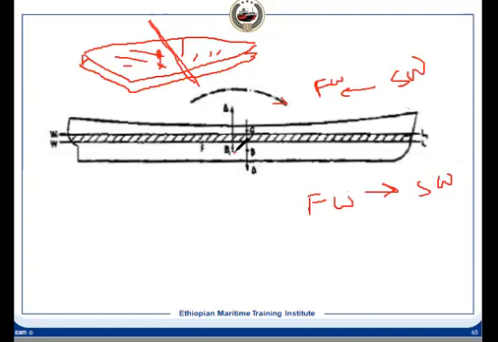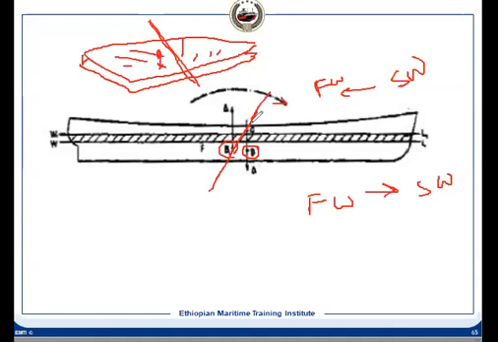When it has entered, B has shifted to B1 here. Now when it is moving in the opposite direction, this B1 will come back to B, if the displacement is the same shape. So B will come towards this side. When it is in equilibrium, B1 and G are on the same line. That's the reason it will have a trim. It means this will have a trim like this.